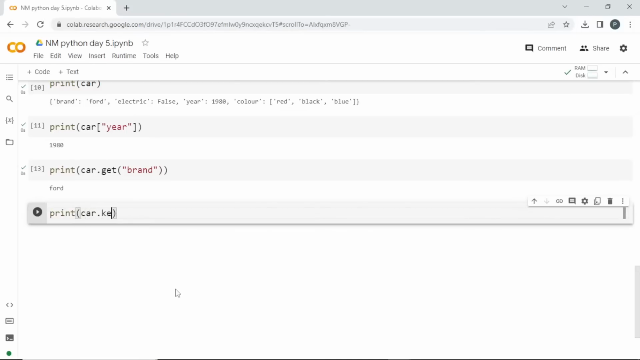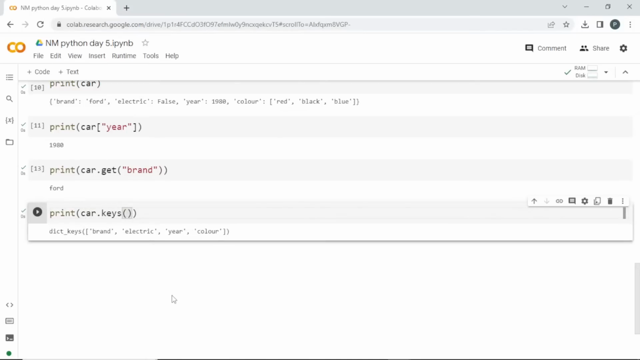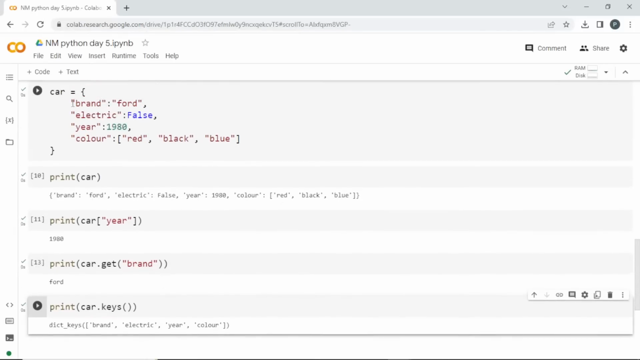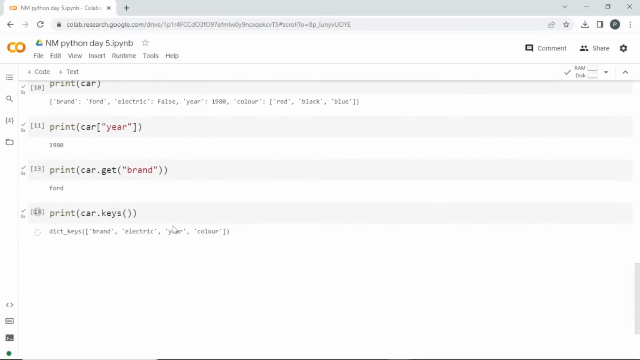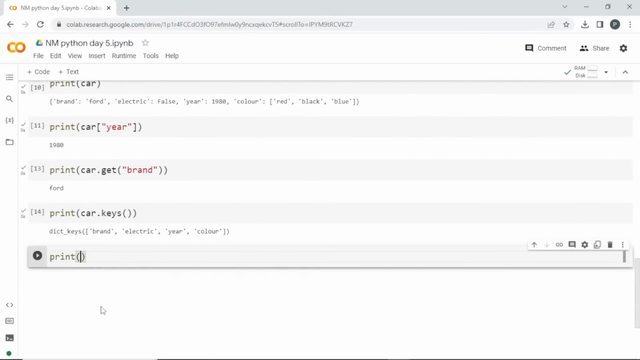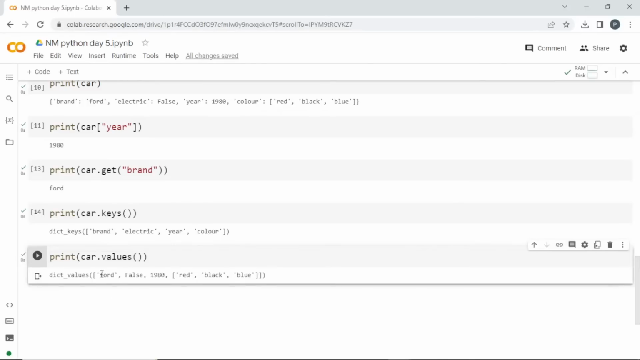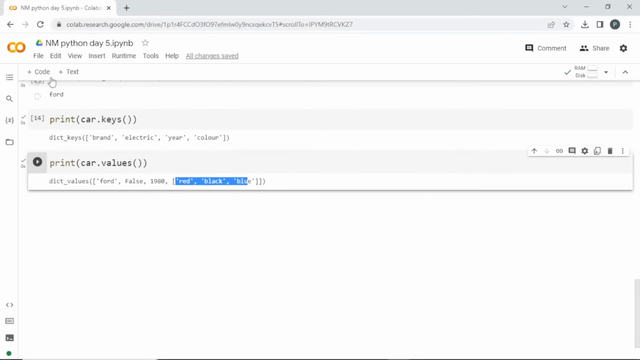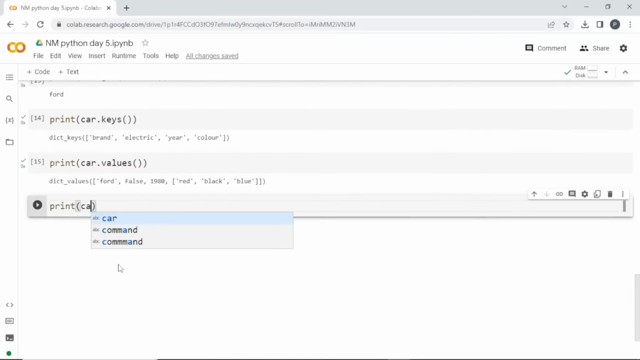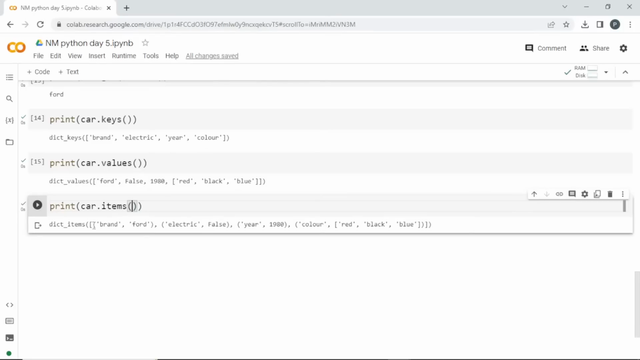In car dot keys, see here it is returning me a list with what are the key names. We are having brand, electric, year and color, right? The key names. Okay, and next you can print car dot values. So this will return the values. So Ford, false, 1980 and this list we have stored. So next what I am going to do, I can print both the thing which is that car dot items. So it is going to give me both the key and value pairs. See here, brand Ford, electric, false, year 1980, color and this thing. Okay.